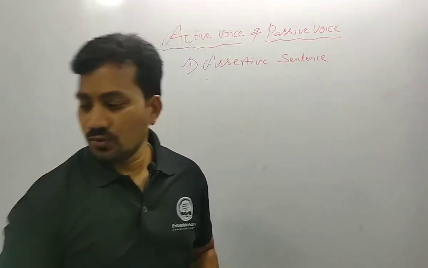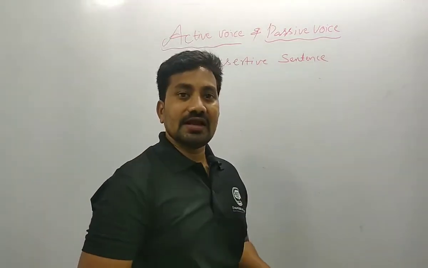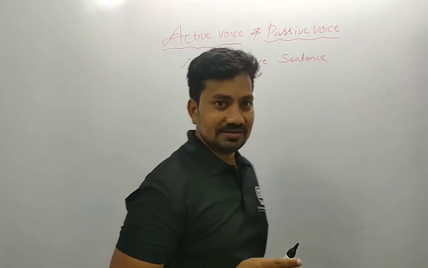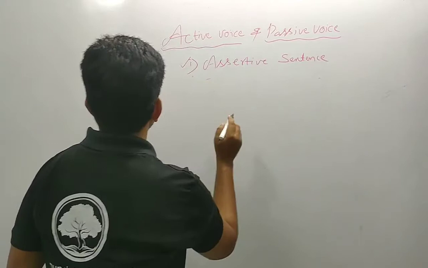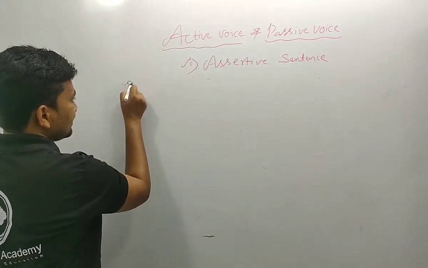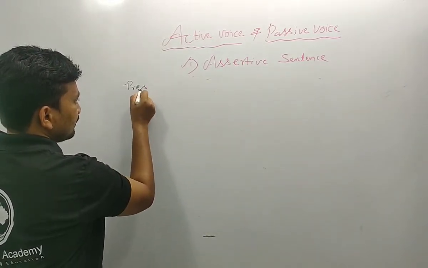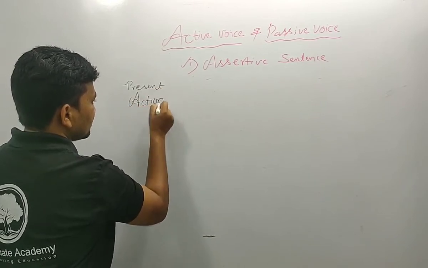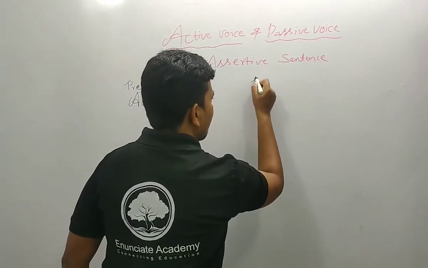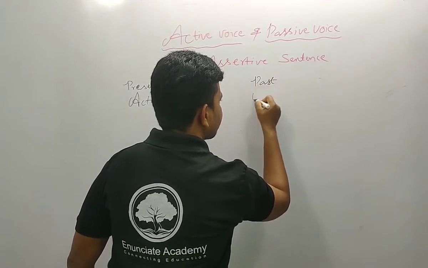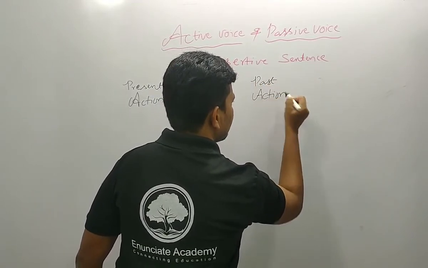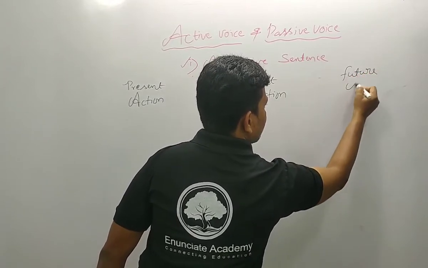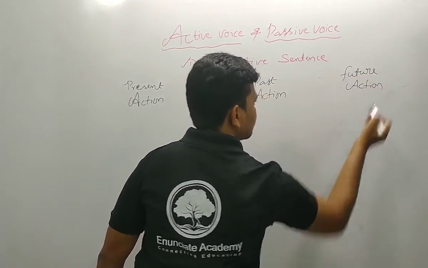Dears, we should know how we convert the active to passive. First of all, the actions: present action, past action and future action.